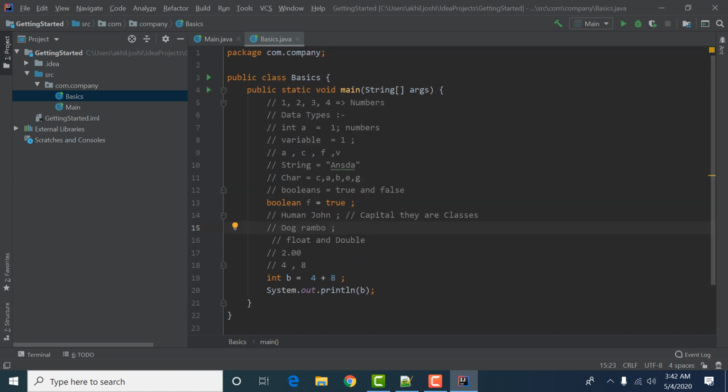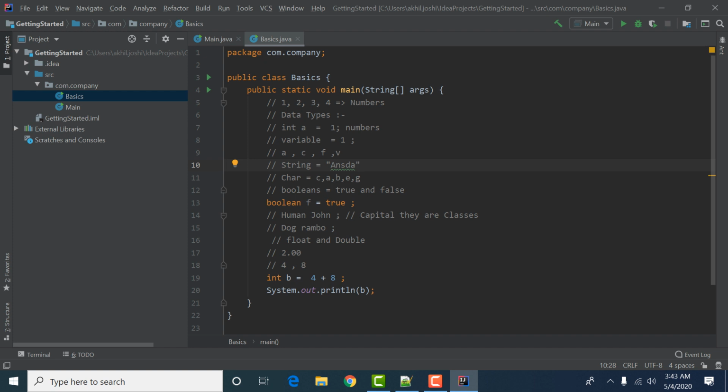This will work when we have this method called the main method. For now, don't take any tension about what the main function is. Right now just get the things, and I will explain what these are later on.